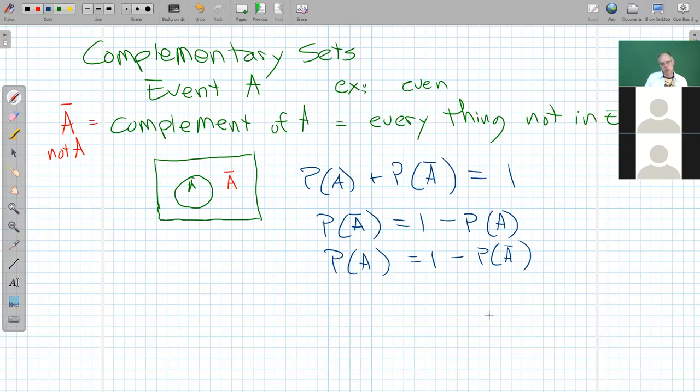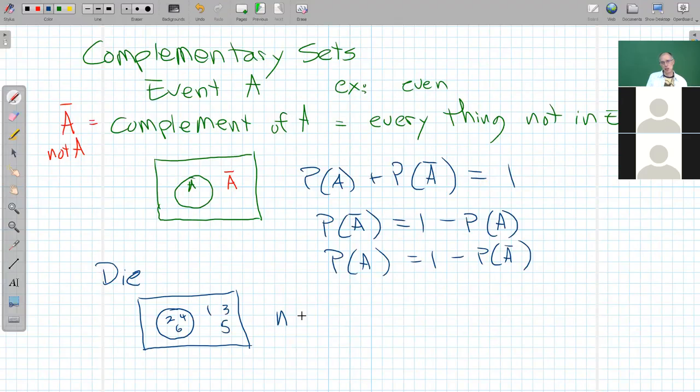And we do have to be a little bit careful about complementary. In this case, if I was talking about the dice example again, and A was my even 2, 4, 6, then not even numbers are 1, 3, and 5. And in this case, we have a word for not even. So that works okay. But we don't always have a word for not something.